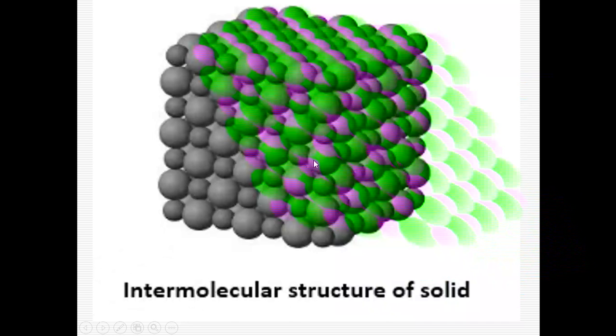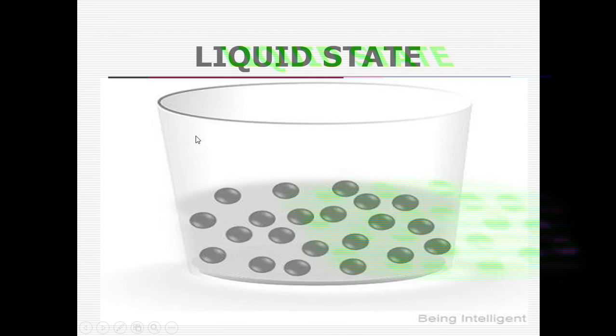But here in solid, they are tightly packed. But in case of liquid, they are a little bit away from each other, right? The force of attraction, the attraction force between them is not so strong as compared to solid. Here in liquid, these particles can move randomly, and they can constantly change their position, right?